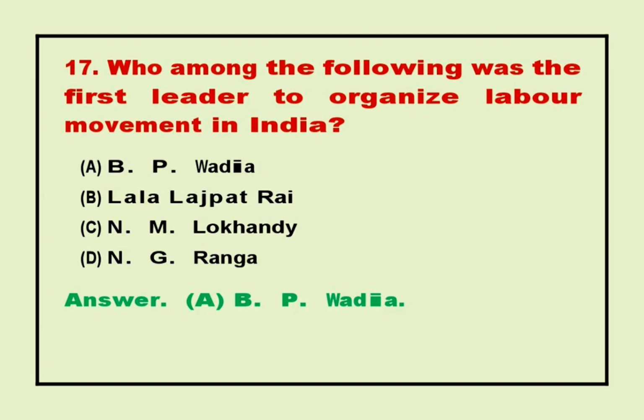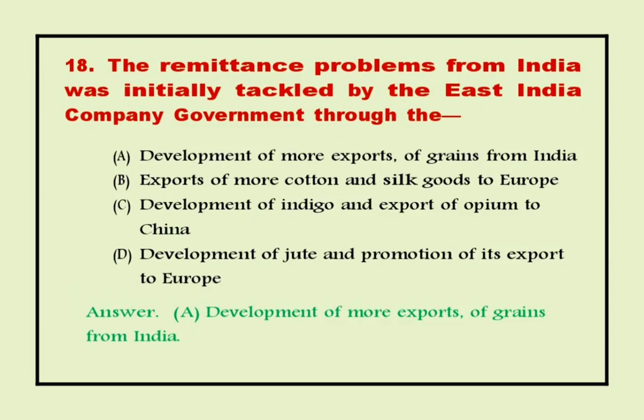17. Who among the following was the first leader to organize labor movement in India? Answer A. B. P. Wadia. 18. The remittance problems from India was initially tackled by the East India Company government through the. Answer A. Development of more exports of grains from India.